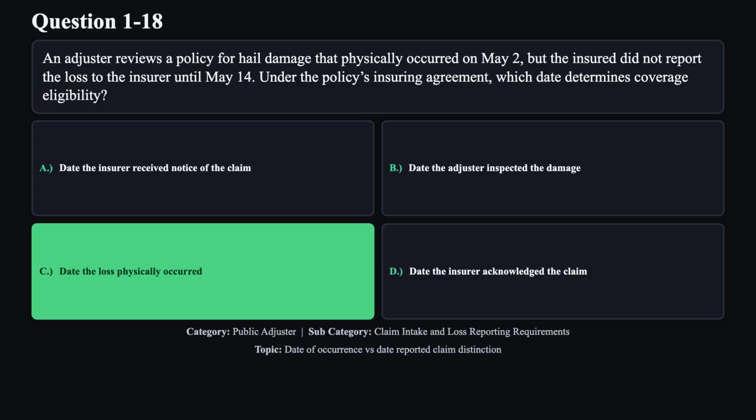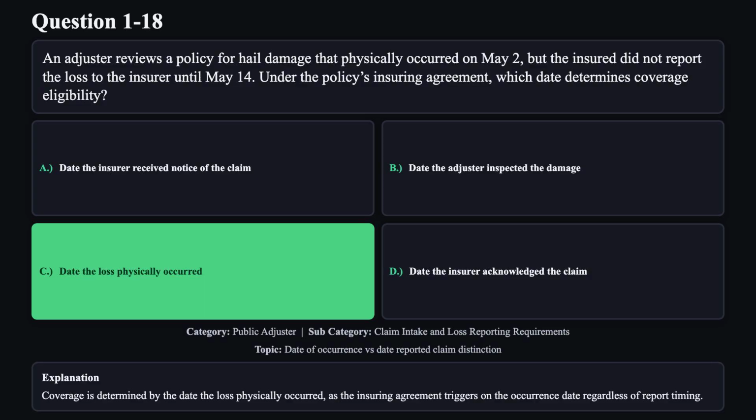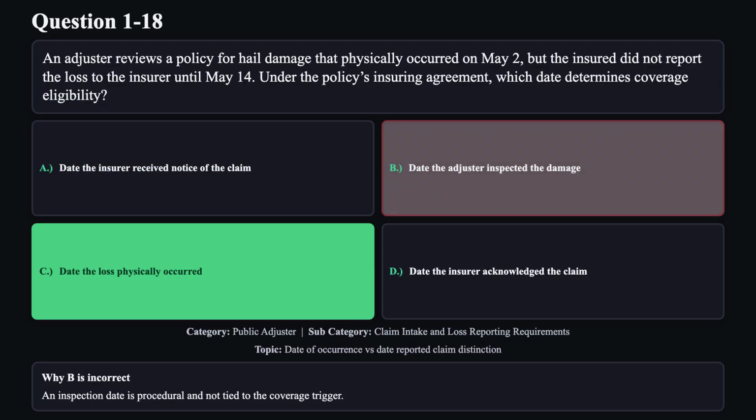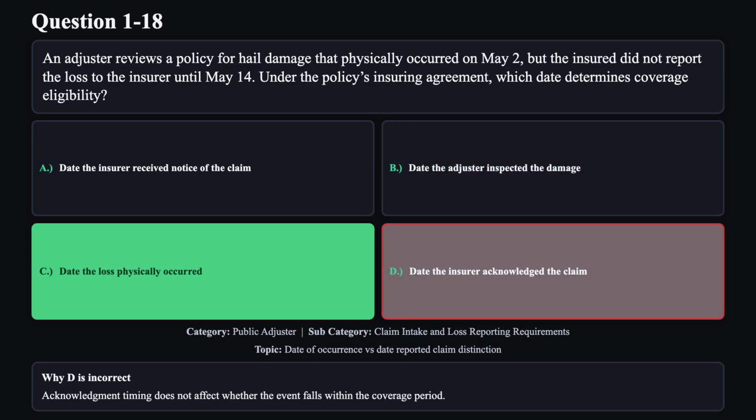The correct answer is C. Coverage is determined by the date the loss physically occurred, as the insuring agreement triggers on the occurrence date, regardless of report timing. Reason A is not correct. Determining coverage uses the physical loss date, not the claim notice date. Reason B is not correct. An inspection date is procedural and not tied to the coverage trigger. Reason D is not correct. Acknowledgement timing does not affect whether the event falls within the coverage period.